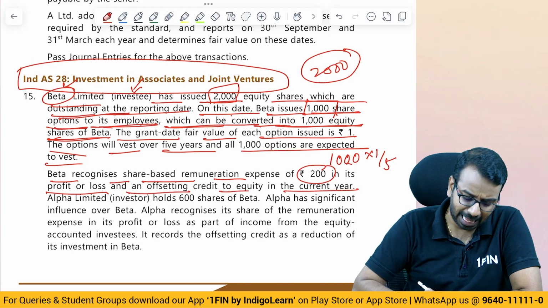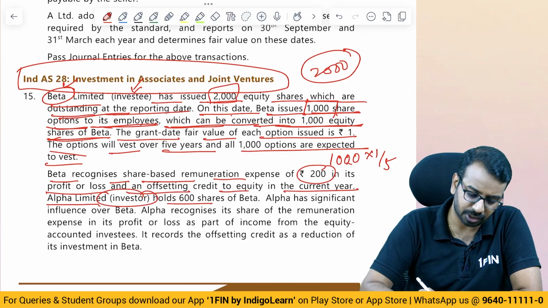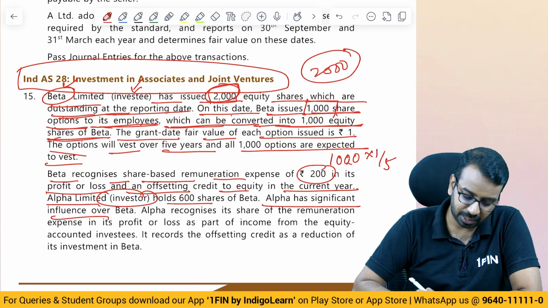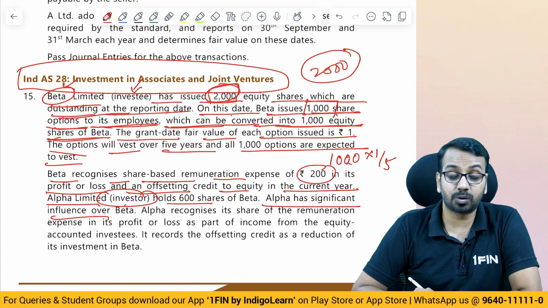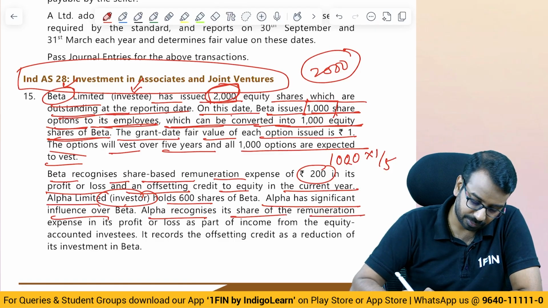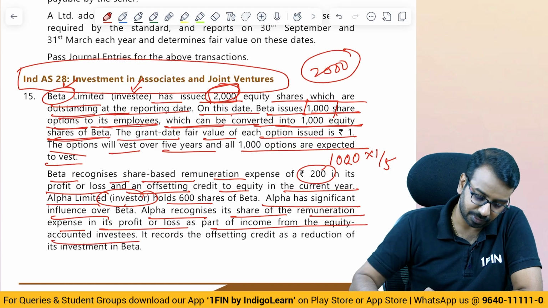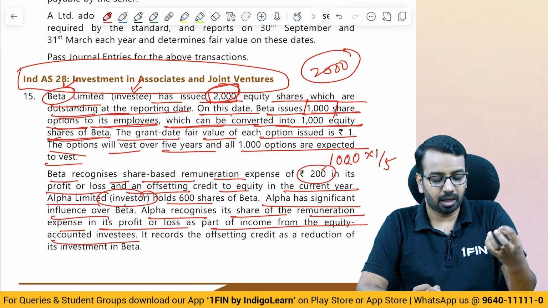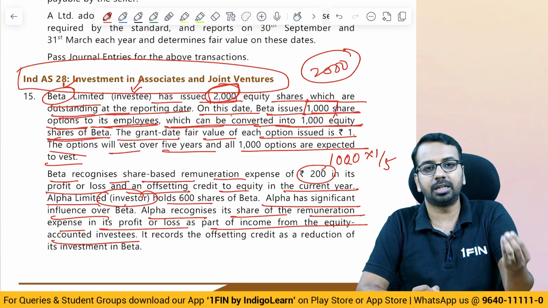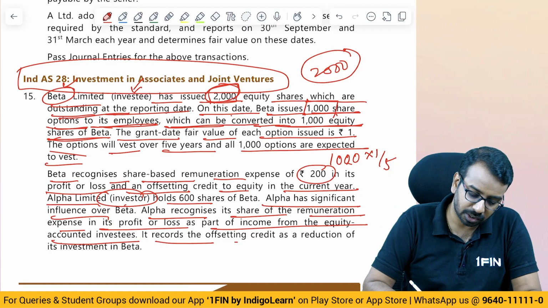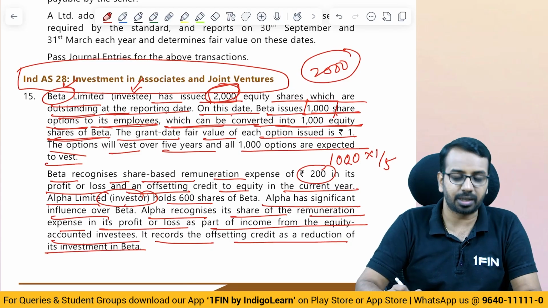We all know that. Alpha Limited is an investor holding 600 shares. Out of 2000, 600 is held by Alpha. Alpha has significant influence, so they will account for it as an associate using the equity method. Alpha recognizes its share in the remuneration expense in its P&L as a part of income from the equity accounted investee. So what does Alpha do? Because I have to account for my share of profit, Alpha is also accounting for the share based expenditure. It records offsetting credit as a reduction of its investment in Beta.